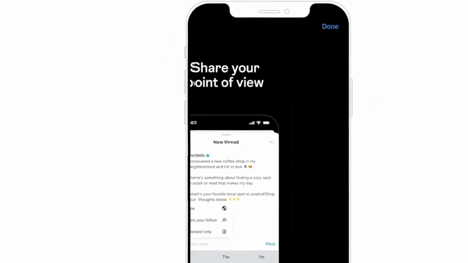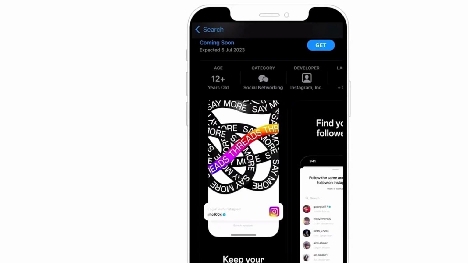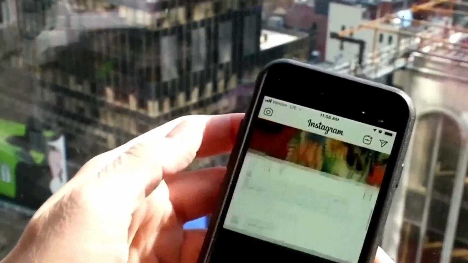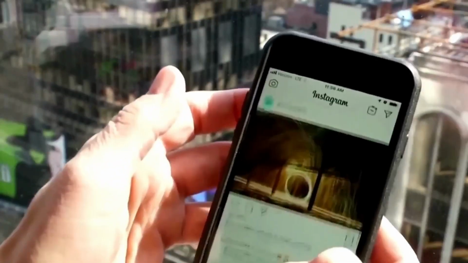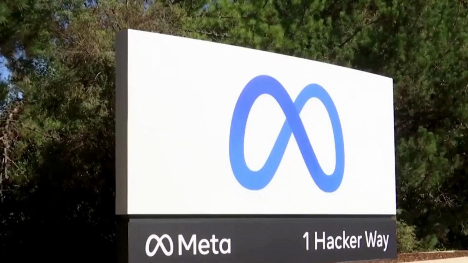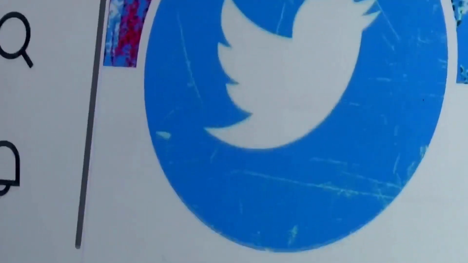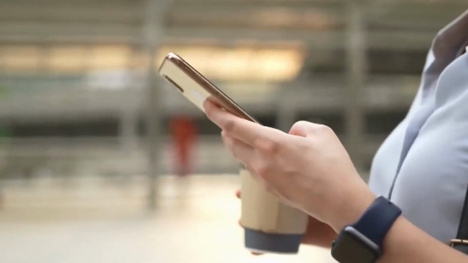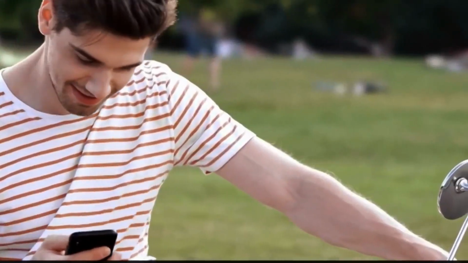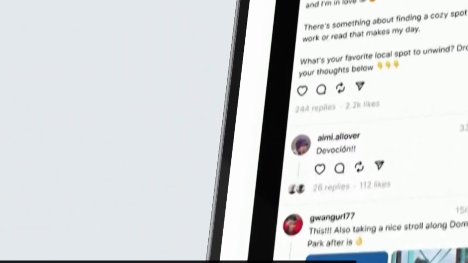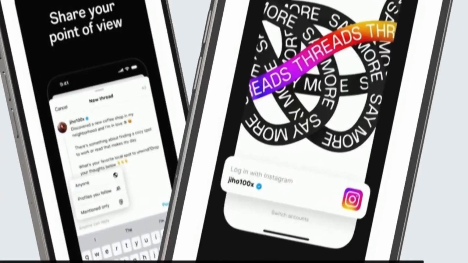Cons. Limited features. Threads doesn't have all of the features that you might find on other social media apps, such as the ability to post longer videos or photos. Lack of engagement. Threads doesn't have as many users as other social media apps, so it can be difficult to find people to connect with. Inconsistent updates. Threads has been criticized for its inconsistent updates. Some users have reported that they haven't received new features or bug fixes for months.